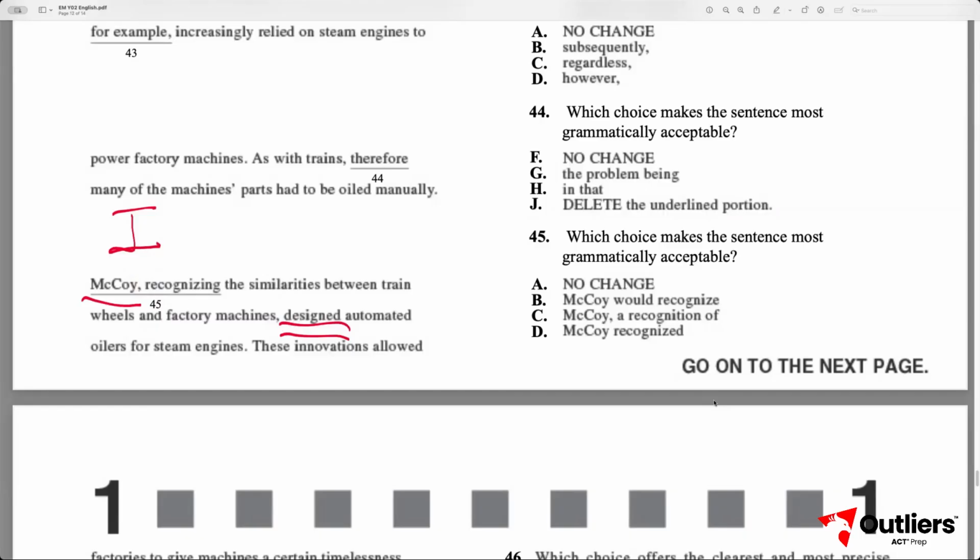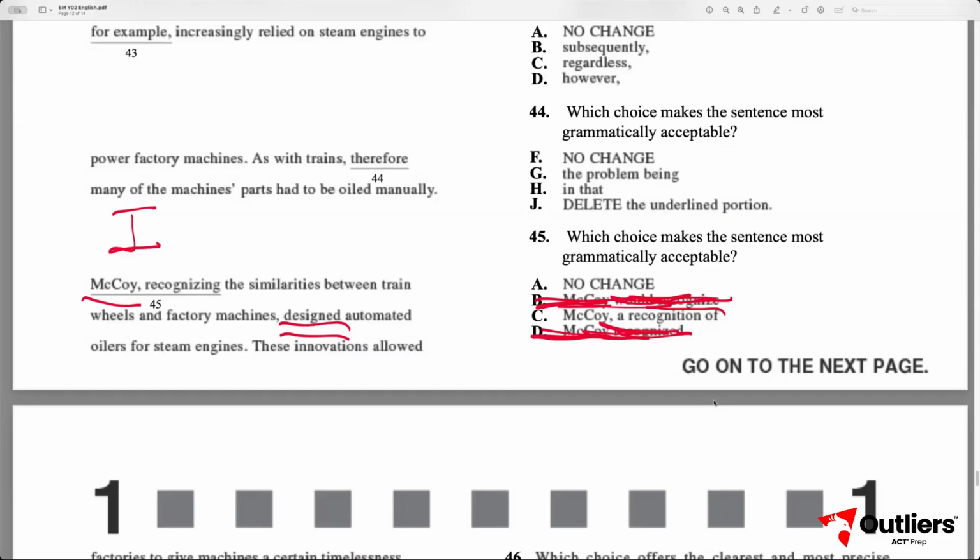Now we go to B. The issue is we have two independent clauses. We have McCoy would recognize, that's our subject and our verb. But we're not using one of the five ways to separate them. All we have separating them is a comma. But when you have two independent clauses, you need a comma FANBOYS, a period, a semicolon, a colon, or an em dash. Since we don't have that in B, that's out. And D is out for the same reason: two independent clauses, and we don't have one of the five ways.